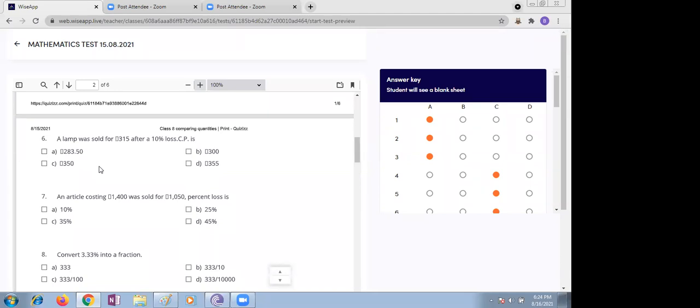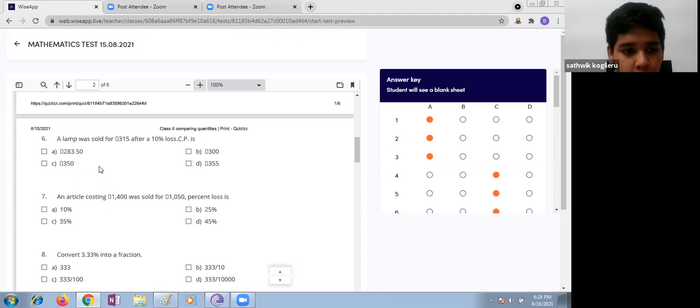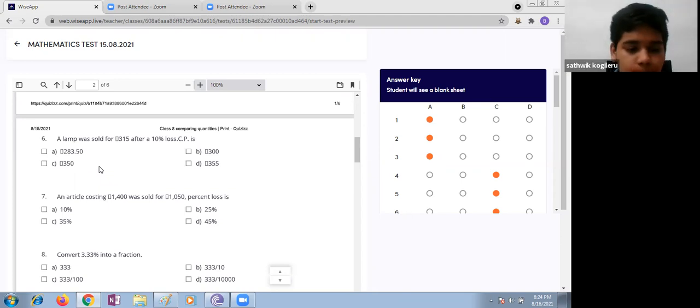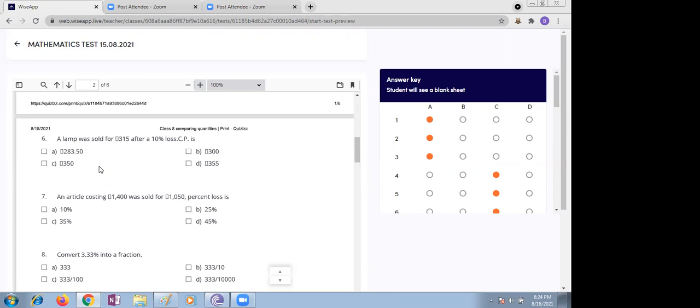31 rupees 50 paise. So you have to subtract 31.50 from 315. Decimal subtraction, children, are you aware of decimal subtraction?